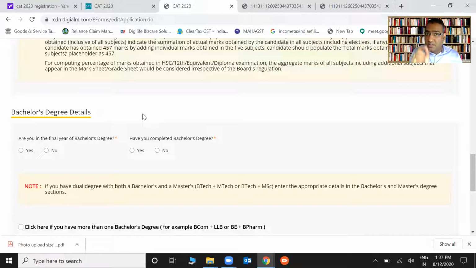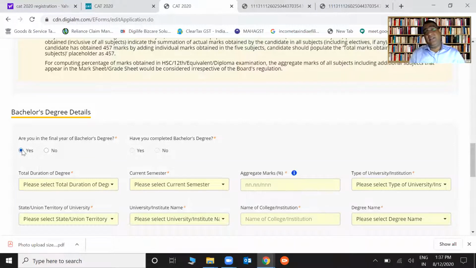Bachelor's degree, guys, please, it's confirmed. All those people who are done with their final year this March, but because of this COVID situation, are not able to appear for their examinations, also have to mark it as this. Are you in final year? You have to write that you are still in final year. Which means what is going to happen? People who were supposed to pass out this year, and people who have entered final year also, both will have to mark that they are still in final year. So this point is clear. So if your exam has not happened because of COVID-19 and your result has not come, you still have to mark that you are still in your final year.